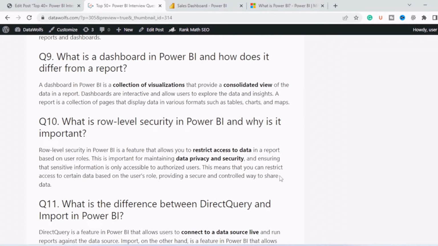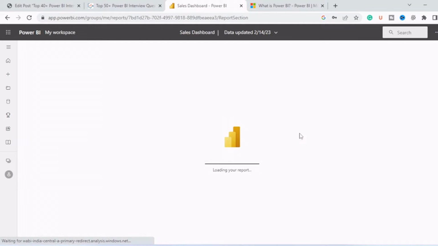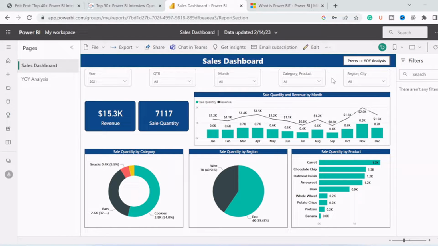Now let's move to our next question. What is row level security in Power BI and why is it important? Row level security in Power BI is a feature that allows you to restrict access to data in a report based on user roles. In row level security, we create different roles. Let's check in this report. For now, no roles are created in this report, but I will give you a scenario where we can create roles. Let's say we want to create two roles, East role and West role. The people in the East role will only be able to see data related to East. So they will only see this data.